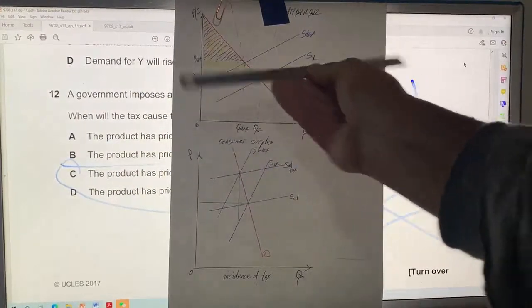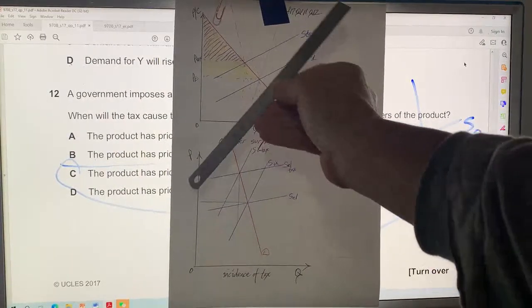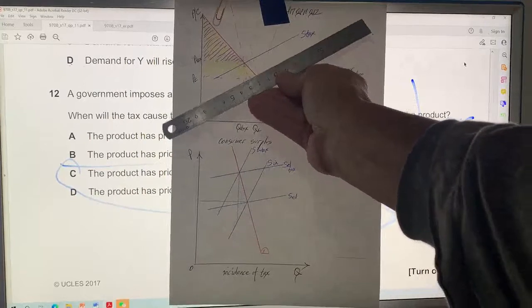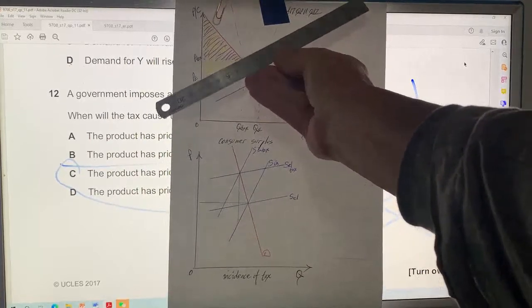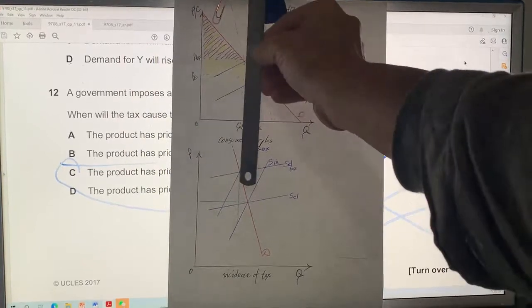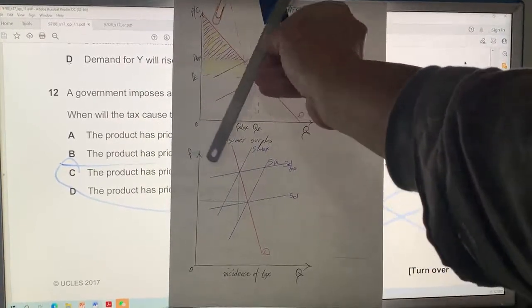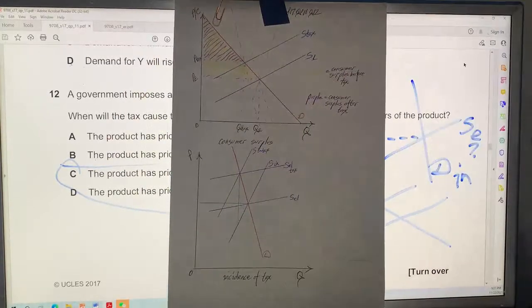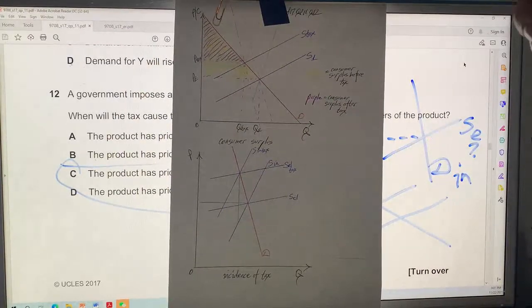I think the supply curve rotates on the demand curve, and we can increase the tax. We decrease consumer surplus, of course, and producer surplus, but I don't see where the supply curve affects consumer surplus.